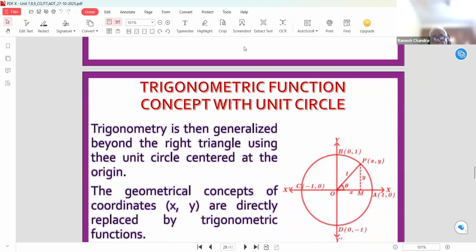P is any point on the circle, and when we draw a perpendicular from P to the x-axis, the foot of the perpendicular is M, and triangle OMP is a right angle triangle, theta is an acute angle. And here the hypotenuse is 1 unit. Then what will be cos theta? That is OM divided by OP. If the Cartesian coordinate of the point P is (x, y), then x is OM. Then x divided by OP, that is x by 1, is equal to cos theta, that is, x is equal to cos theta.